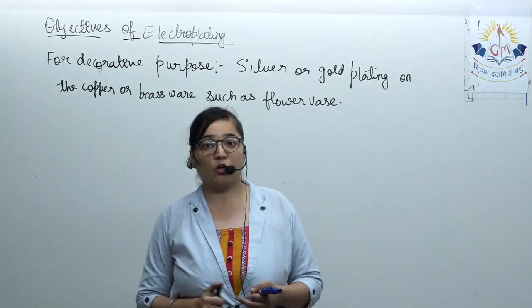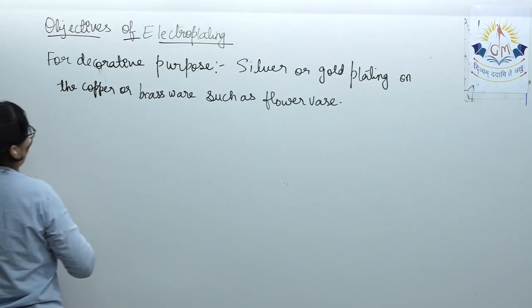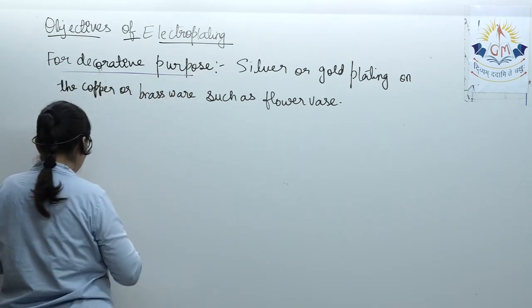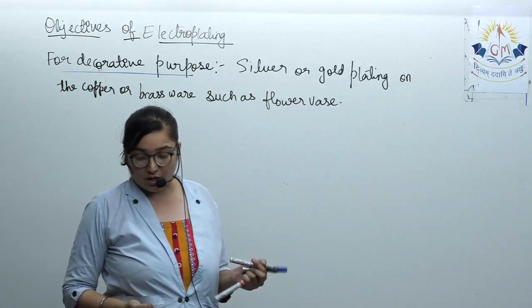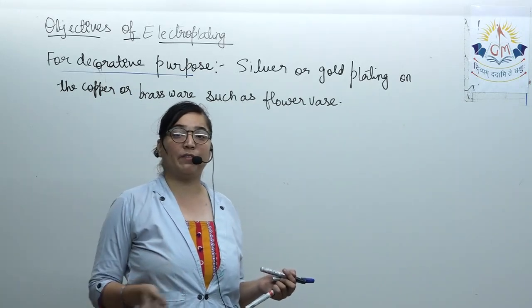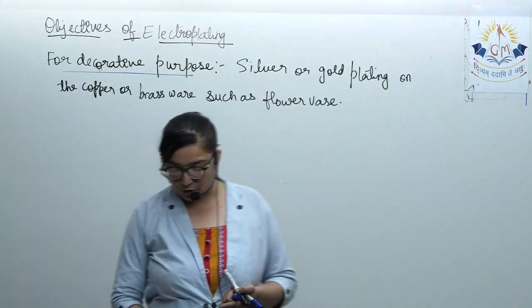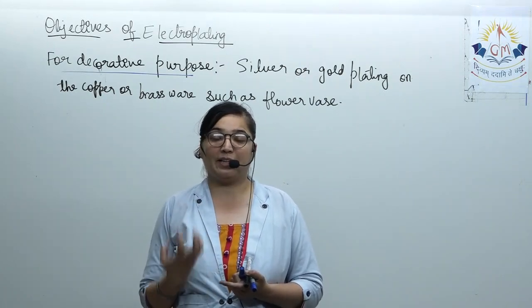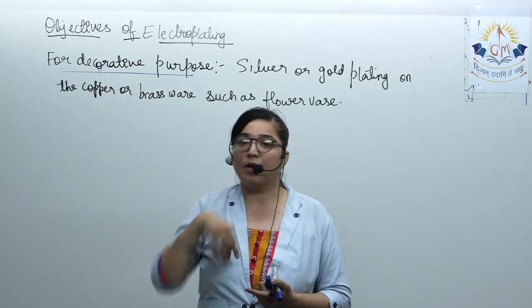Next is to prevent corrosion. Now what can be done for preventing corrosion? Iron can be coated with nickel. Next is brass objects like bathroom fittings. They are electroplated with chromium. Why is chromium used? Chromium is used because it gives a hard, scratch-resistant surface. It is its property that it will not allow scratches on it, and so only it is used for coating.